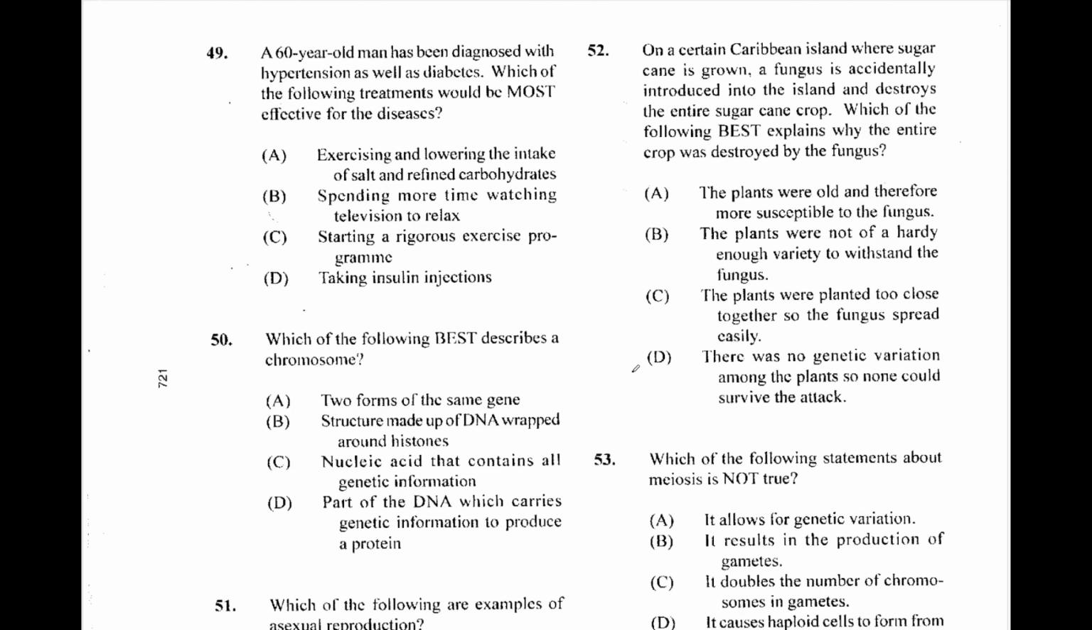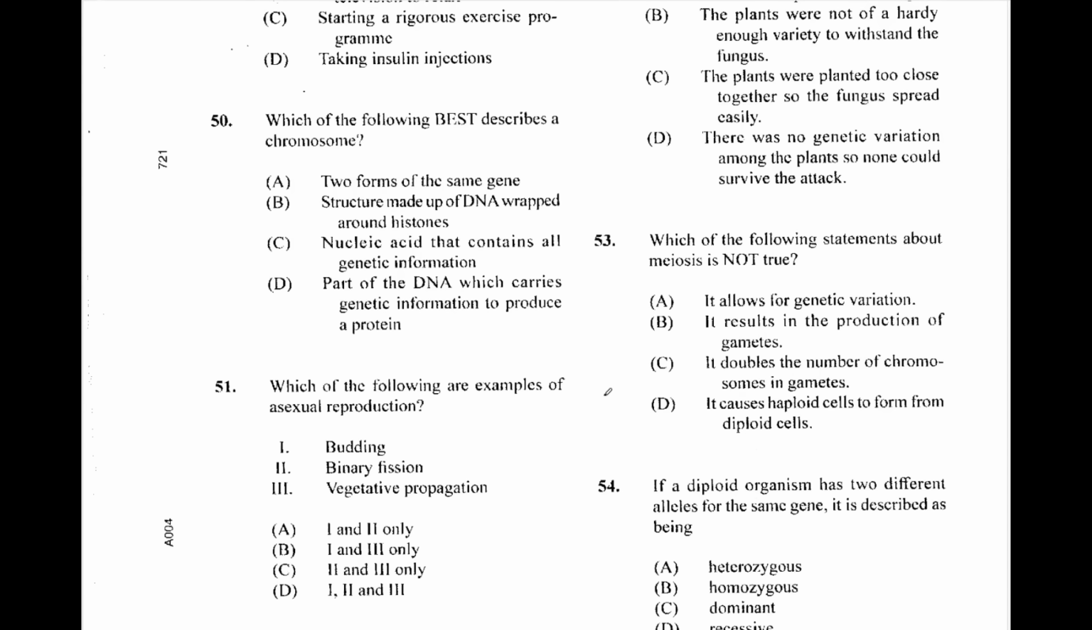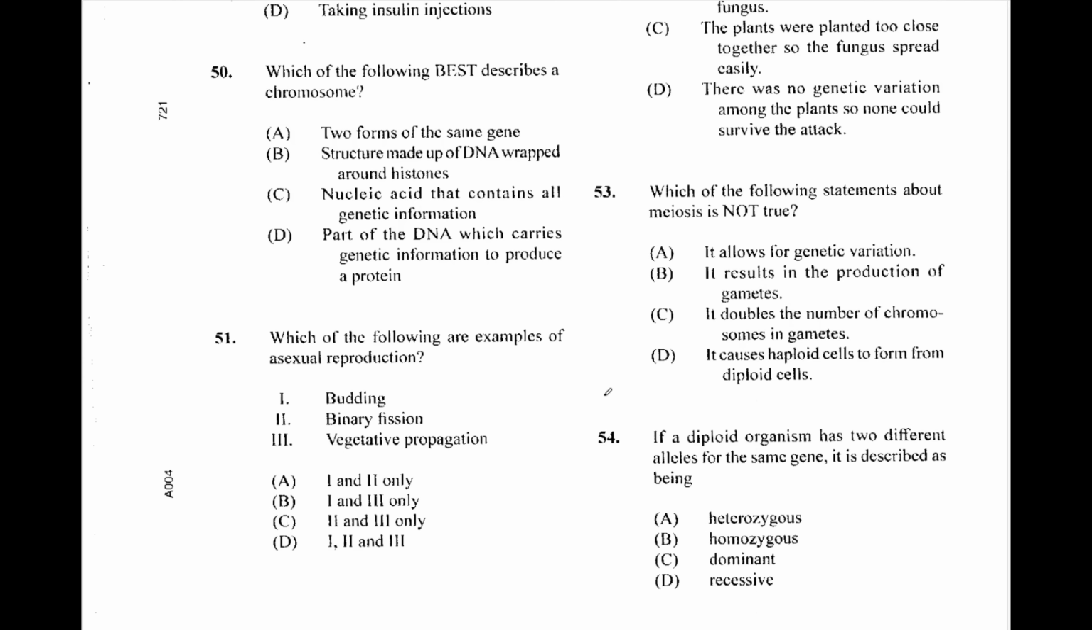Question 49. A 60-year-old man has been diagnosed with hypertension as well as diabetes. Which of the following treatments would be most effective for the disease? Exercising and lowering the intake of salt and refined carbohydrates. A is our answer. Question 50. Which of the following best describes a chromosome? A structure made up of DNA wrapped around histones. 50. The answer is B.